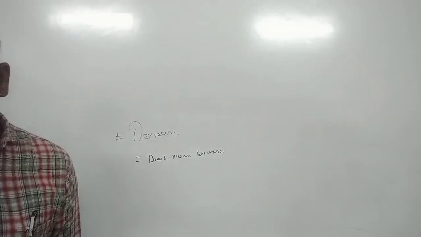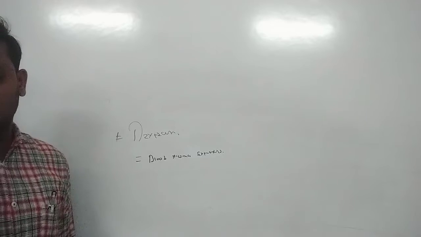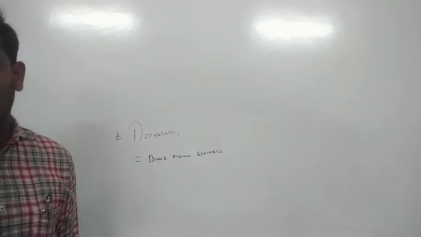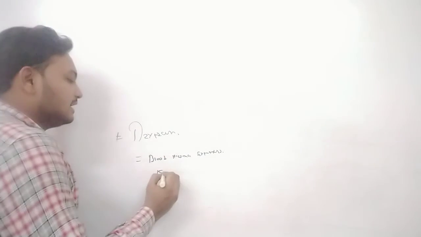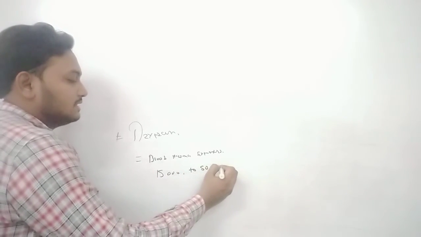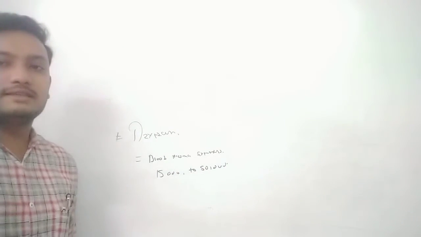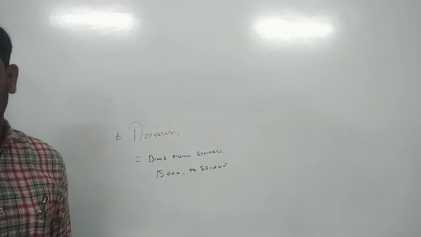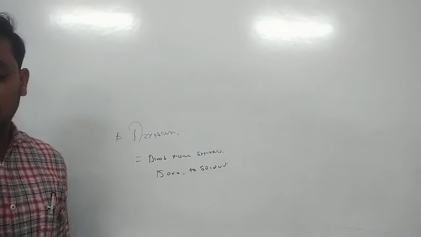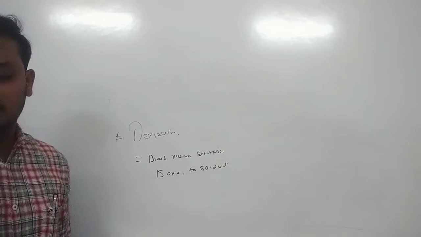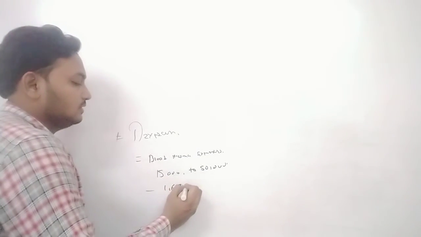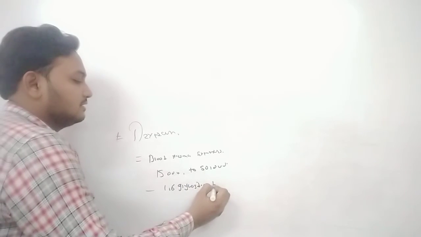They are a complex group with molecular weight 15,000 to 500,000. What is its molecular weight? 15,000 to 500,000 Dalton is the molecular weight. Mostly it is a glucan with 1,6 glycosidic bonds. What is its structure?